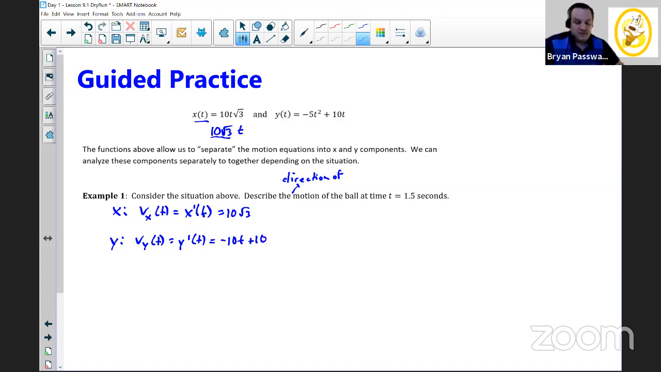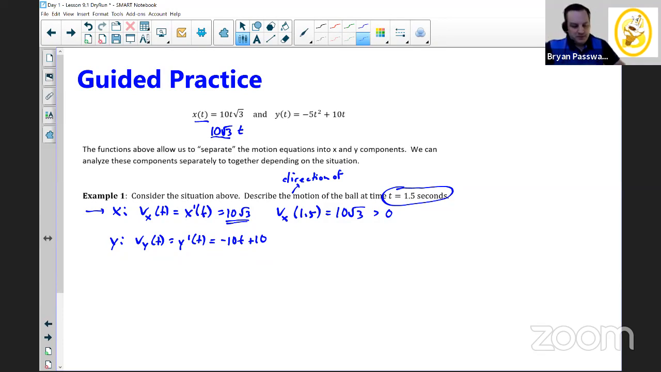And we want to find specifically the direction of motion at the time t equals 1.5, right? So I have to plug in 1.5 for t for both of these. Well, for x, there's no reason to, because the velocity is just 10 radical 3. No matter what's happening, it doesn't change. So our velocity in the x direction at time 1.5 is just going to be 10 radical 3. And we know that's a positive number, right? So in the x direction, at least, the particle's moving toward the right.